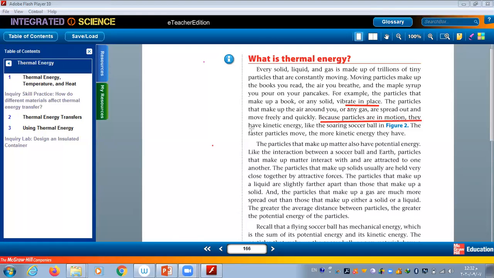Because particles are in motion, they have kinetic energy like the soaring soccer ball in figure 2. The faster particles move, the more kinetic energy they have.